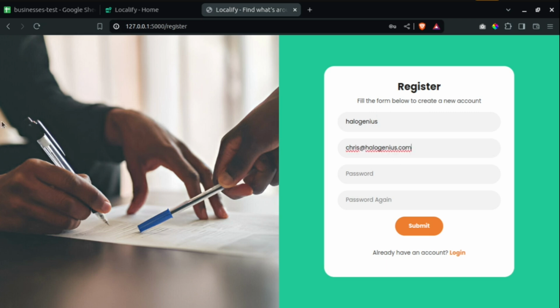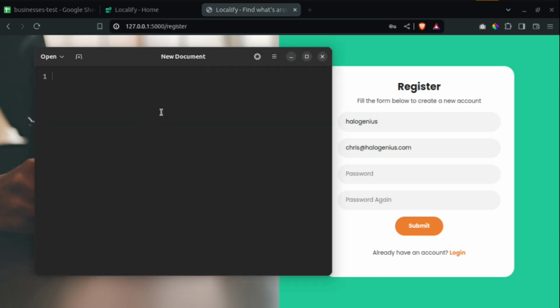Then my password. Let me type this thing out so it will be easier. So the username is going to be hello genius, then the email is going to be chris@hellogenius.com. Then we have password.